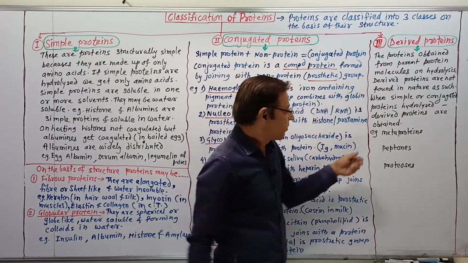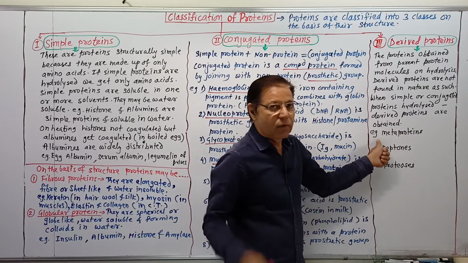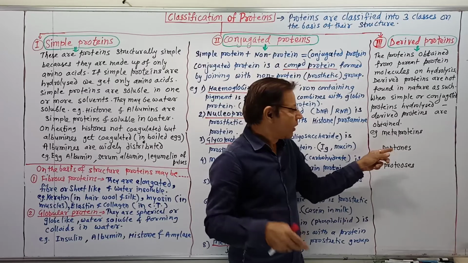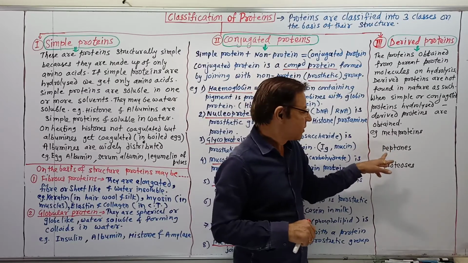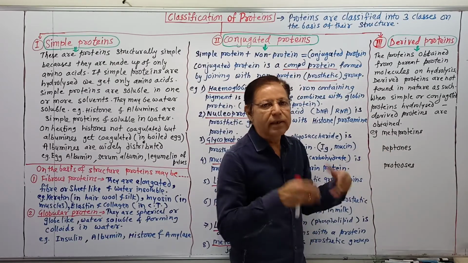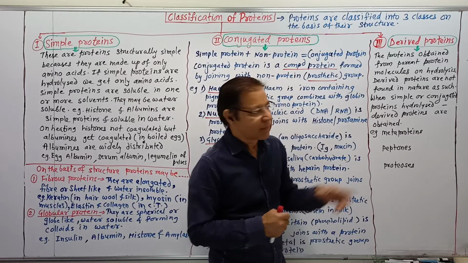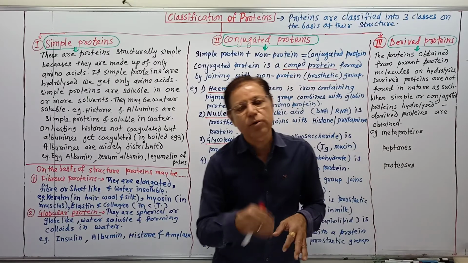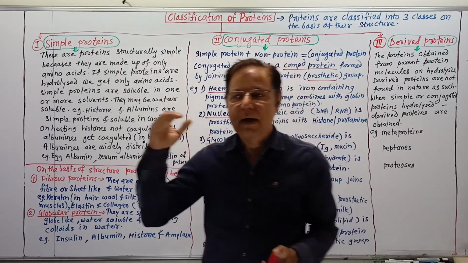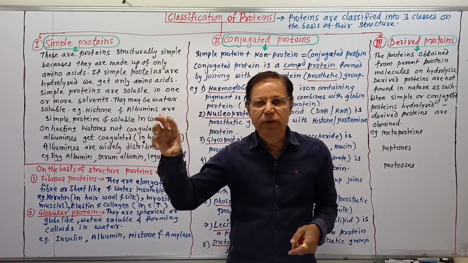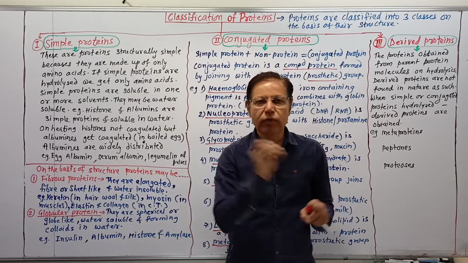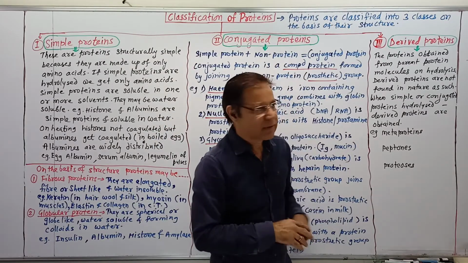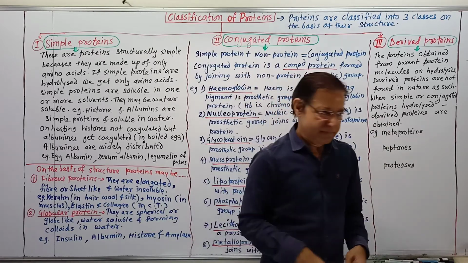For example, when we break the main parental protein molecule, we get metaproteins, peptones, proteases, etc. Metaproteins, peptones and proteases are the examples of derived protein. These are the derived proteins.